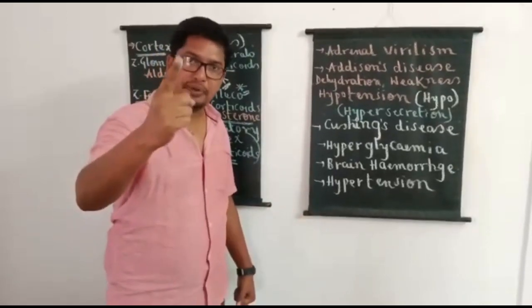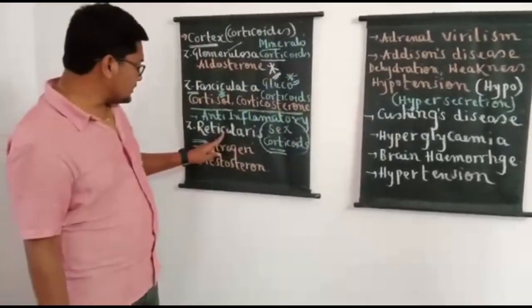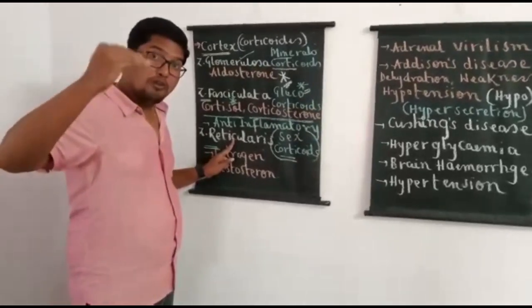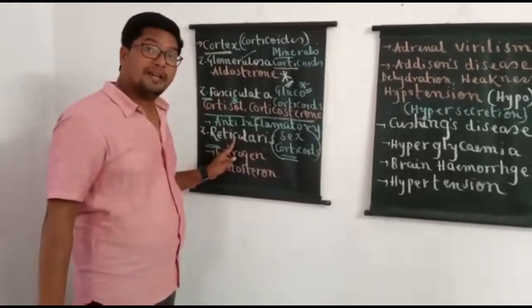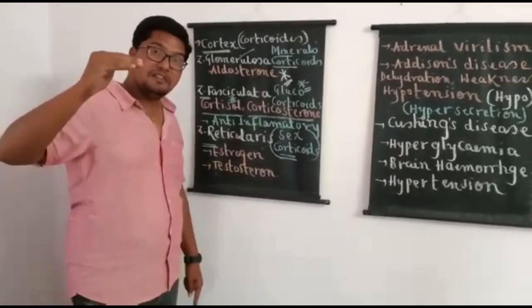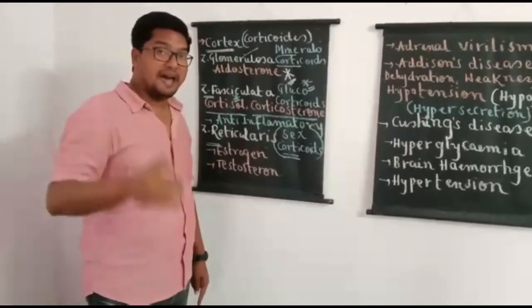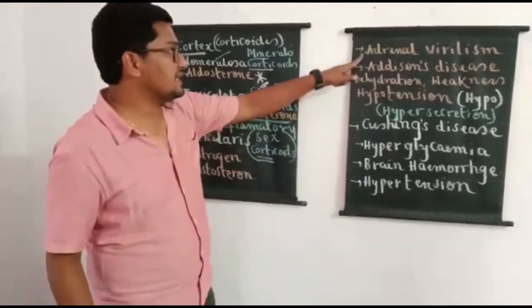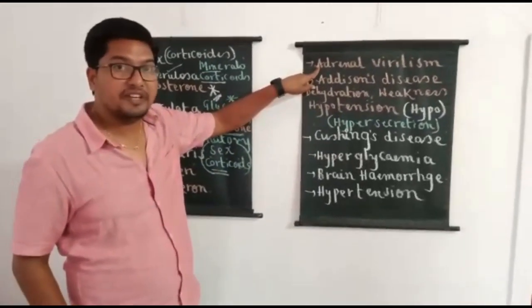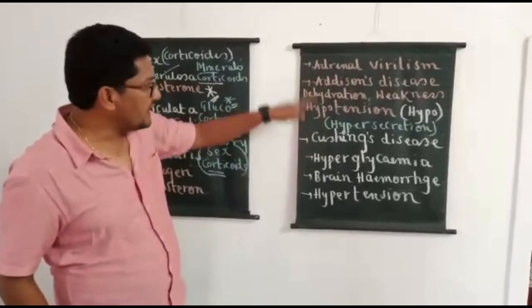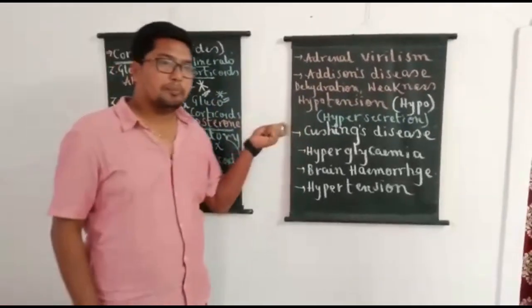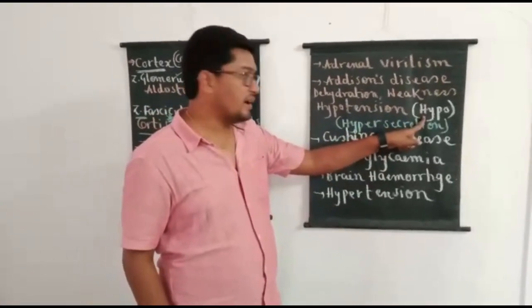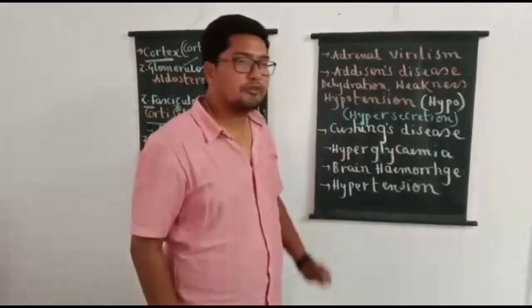This is purely because whenever the cells of zona reticularis produce more amount of male sex hormone in the female body, and that female develops some masculine characters having strong muscles, excessive hair on the body, this condition is called adrenal virilism. Okay, so next let us look into the problems associated with hyposecretion of corticoids and hypersecretion of corticoids.